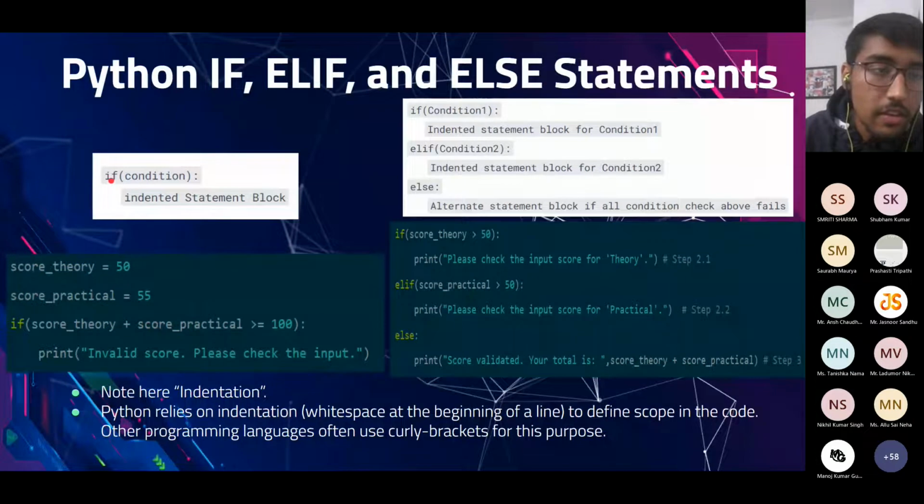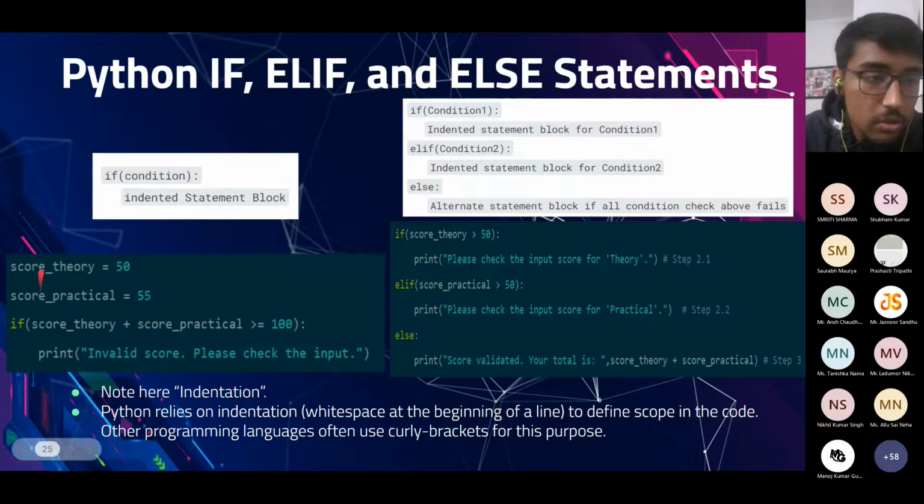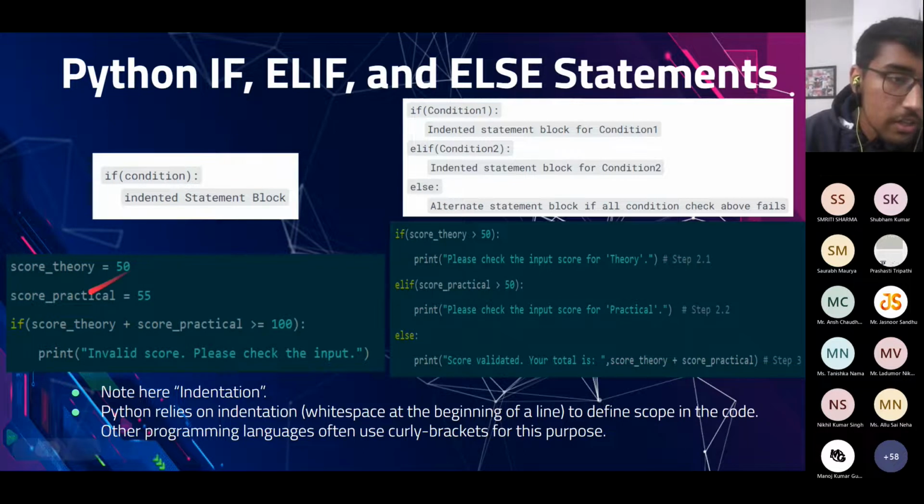In an if statement, if the condition in the circular brackets is true, the statement block below it will be executed. So in the below example, if the score in theory is 50 and the score in practical is 55, and we add them and it is greater than or equal to 100, this print statement will be executed, and if it is false, then this statement will not be executed.